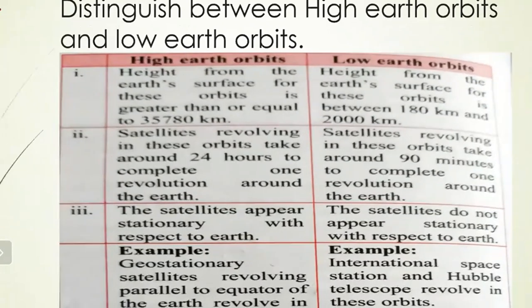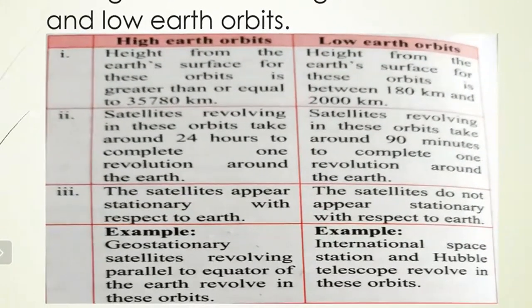Second point, satellites revolving in the high Earth orbit take around 24 hours to complete one revolution around the Earth, whereas satellites revolving in the low Earth orbit take around 90 minutes to complete one revolution around the Earth. Then the third point, the satellites in high Earth orbit appear stationary with respect to Earth. For low Earth orbit, the satellites do not appear stationary with respect to Earth.